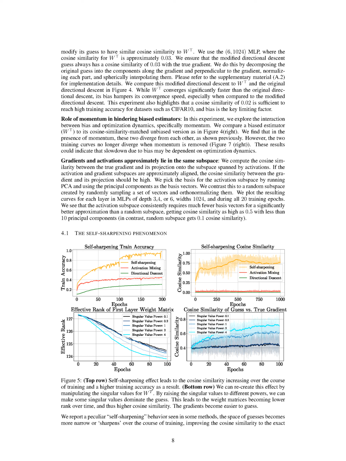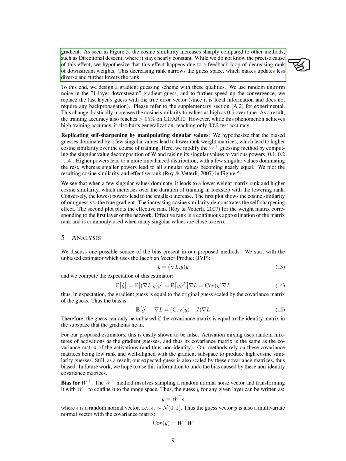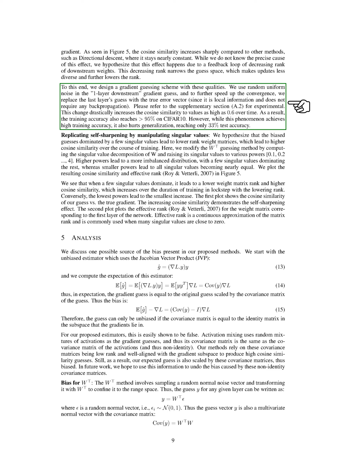We're not entirely sure why this happens, but we think it might be due to a feedback loop that reduces the rank of downstream weights. This reduction in rank narrows the range of guesses, which in turn makes the updates less varied and further reduces the rank. To take advantage of this, we've developed a gradient guessing scheme that uses random uniform noise in the one-layer downstream gradient guess. To speed up convergence, we replace the last layer's guess with the true error vector, which is local information and doesn't require any backpropagation.